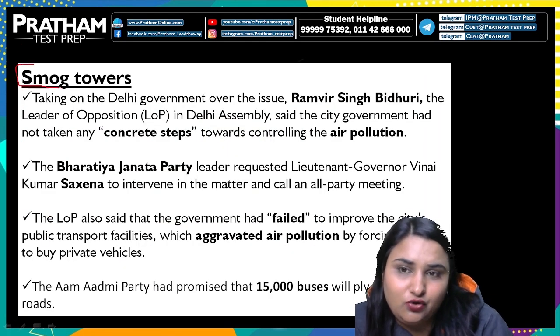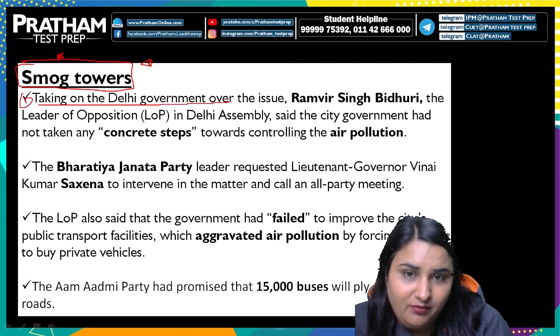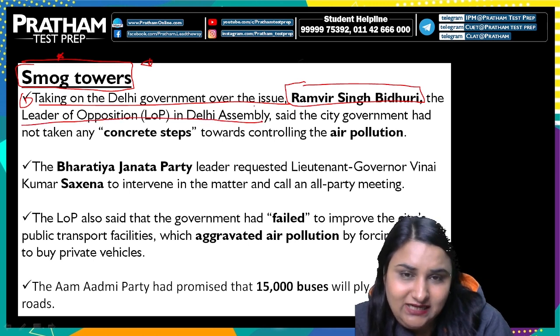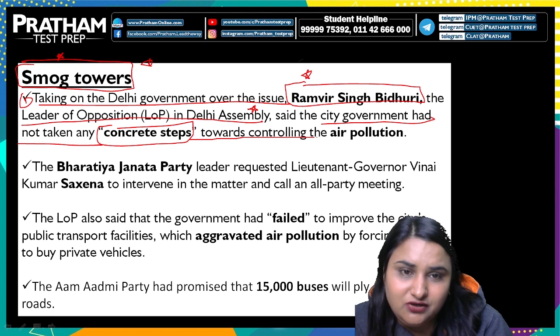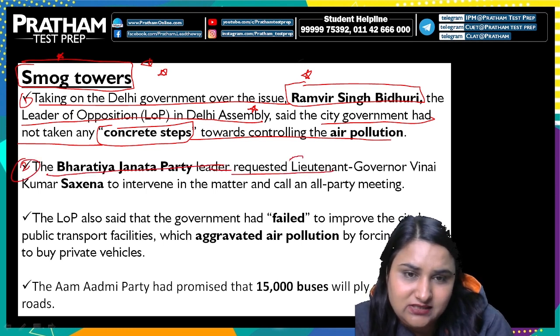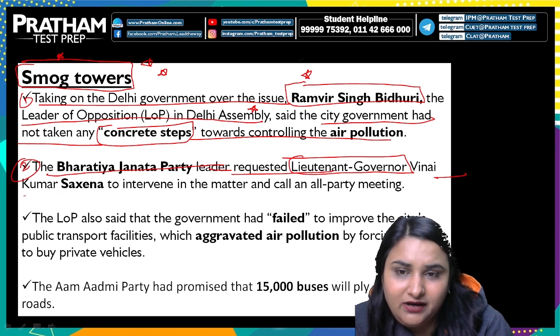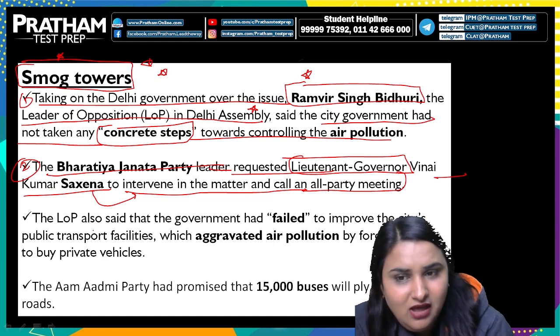So how can it be controlled by smoke towers, and what discussions and promises were made regarding this, let's understand. Taking on the Delhi government over the issue, Ramveer Singh Bidhuri, the leader of opposition in the Delhi Assembly, so you should remember his name, said that the city government has not taken any concrete step towards controlling the air pollution, including failure of providing the promised smoke towers. The Bharatiya Janata Party leader has requested Lieutenant Governor Vinay Kumar Saxena that he should interfere in the matter and call an all party meeting.